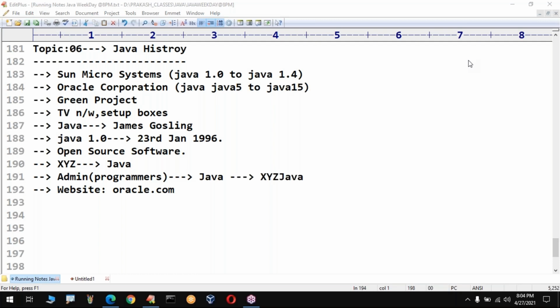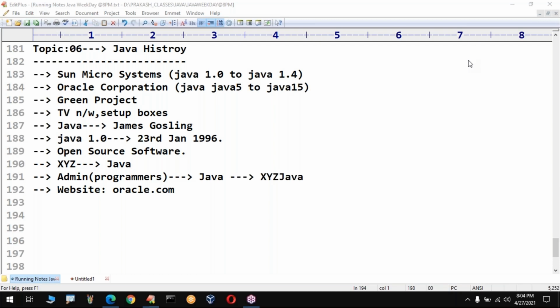The next version is JDK 1.1, which was released in the year 1997. The newly added concept is remote method invocation, the RMI concept. And then inner classes. Don't worry, all these things we will discuss in further sessions one by one. Inner class: a class within a class is called an inner class. That concept was introduced in the 1.1 version. Previously, it was not there in Java.